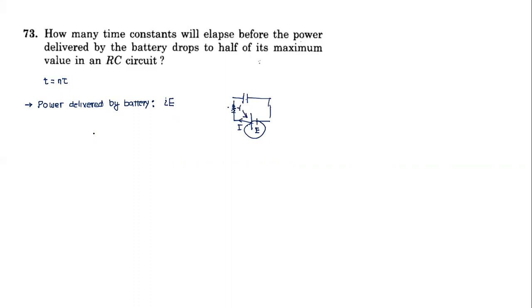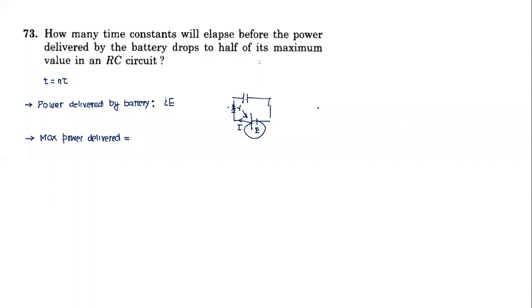Okay, power delivered. So, before the power delivered by the battery drops to half of its maximum value, what is the maximum power delivered? Let me think of maximum power delivered. Disha, what is the maximum power delivered by a battery in a typical RC circuit? When would the power delivered by the battery be maximum?